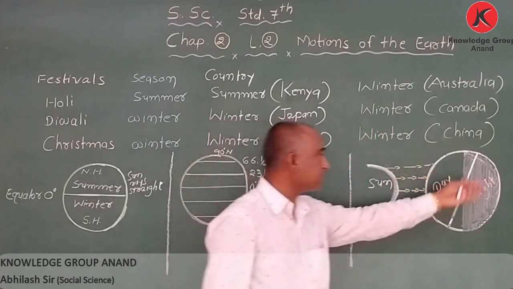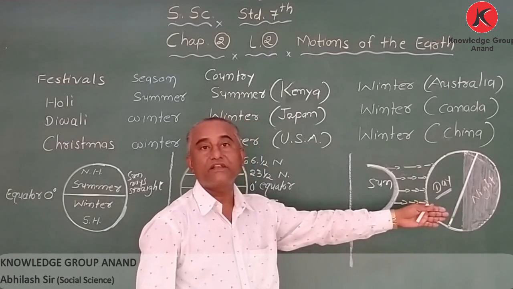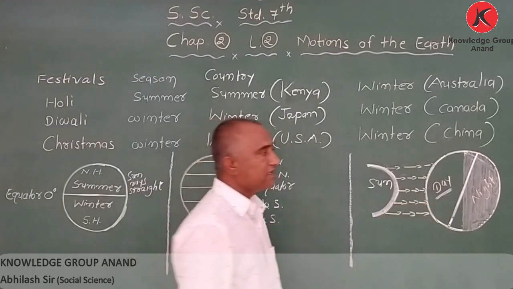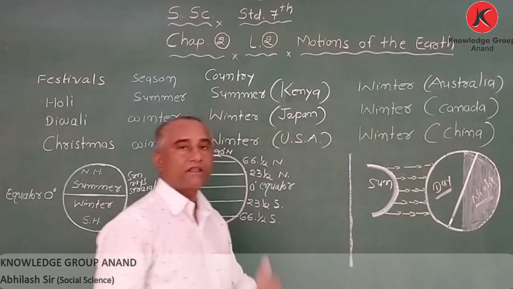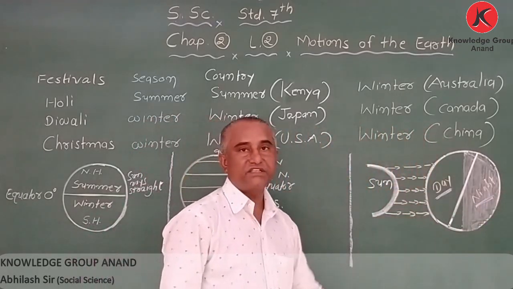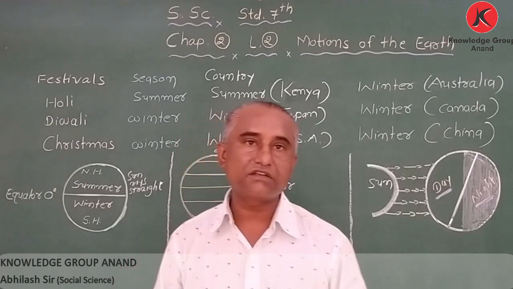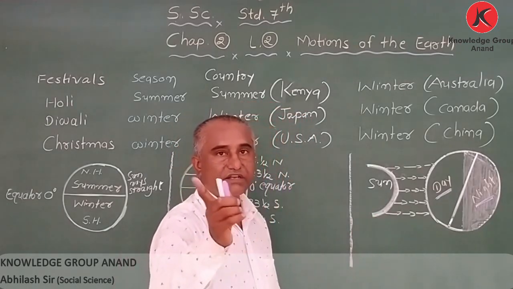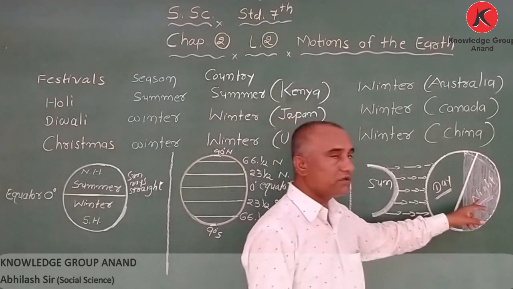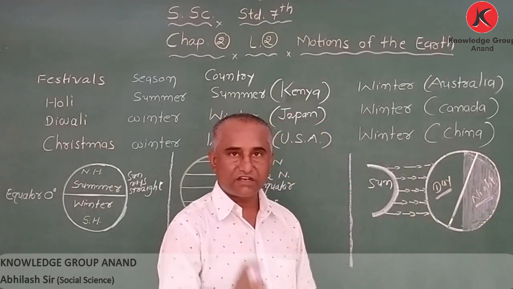And the other part does not have light. They are not receiving light. That's why that is called night. So got it? The area which receives the light of the sun is called daytime, and the area which does not receive light is called night. So got it? Is it clear?